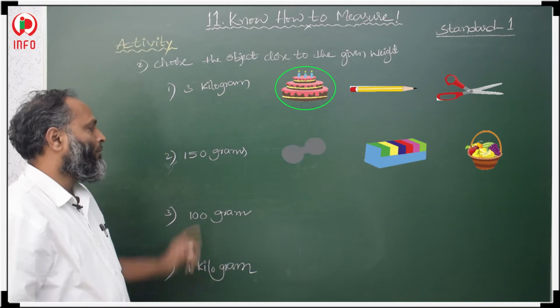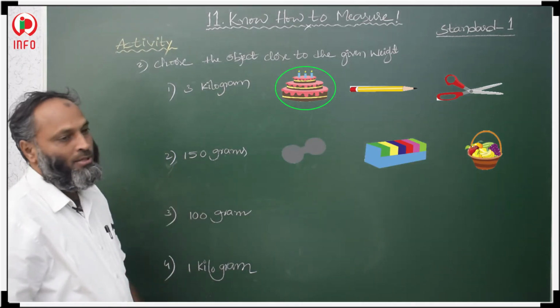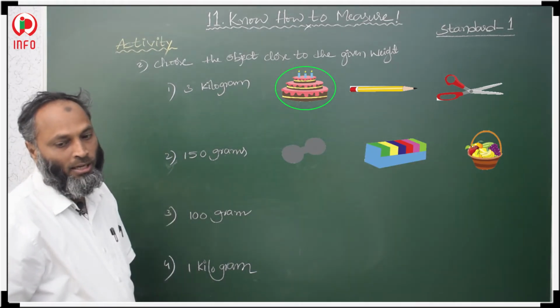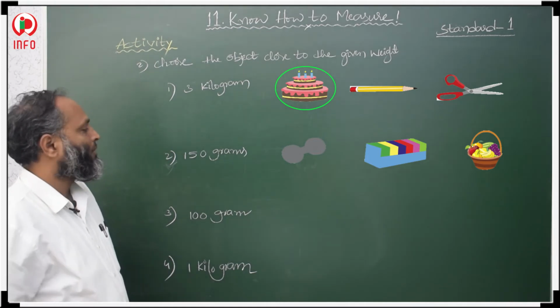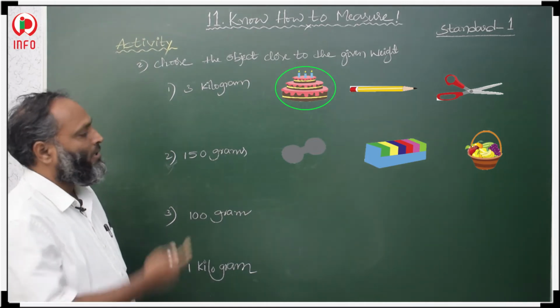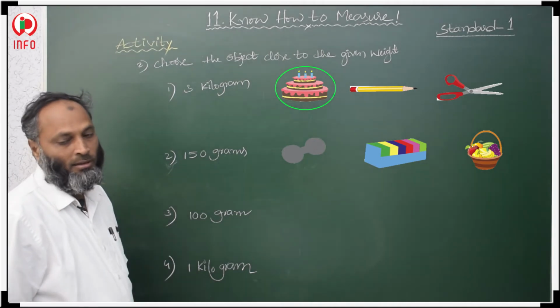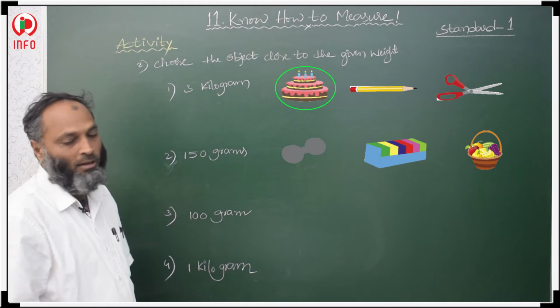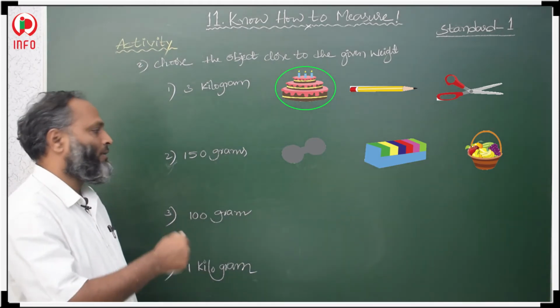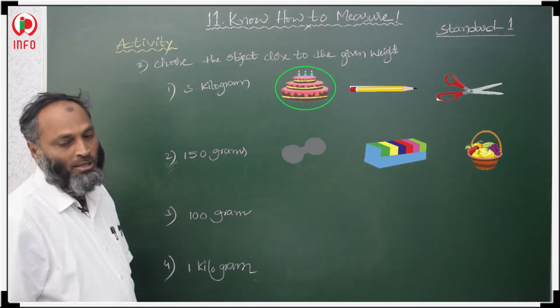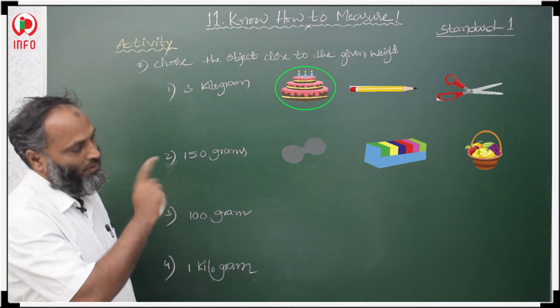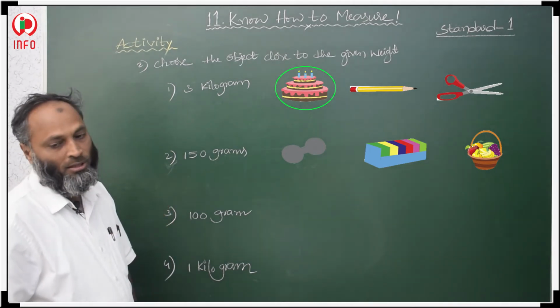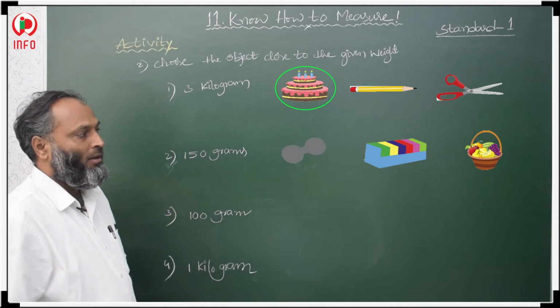In the second, 150 grams, it is in grams. In grams he is asking, what is the first one? The first one is a dumbbell. The second one is a light object, a box, and the third one is a vegetable box. The first one is more than 150 grams, that is the dumbbell.